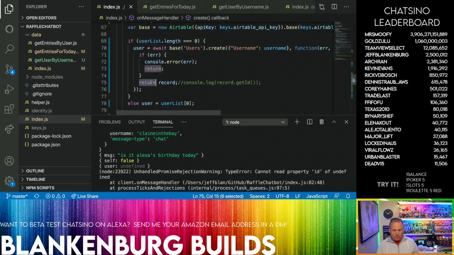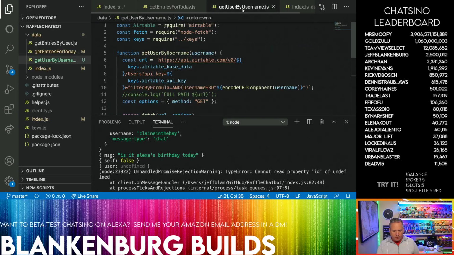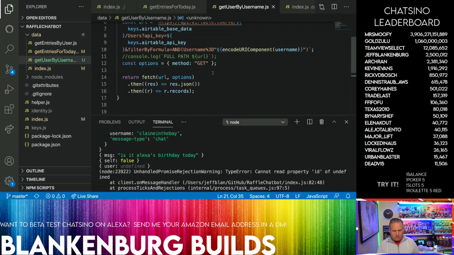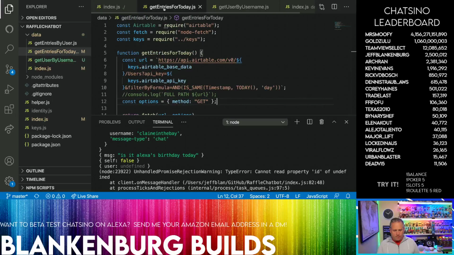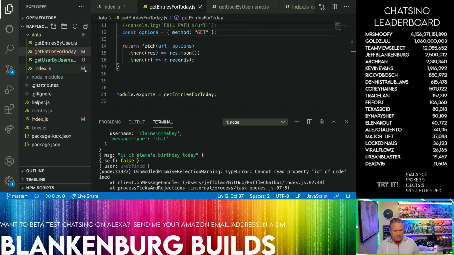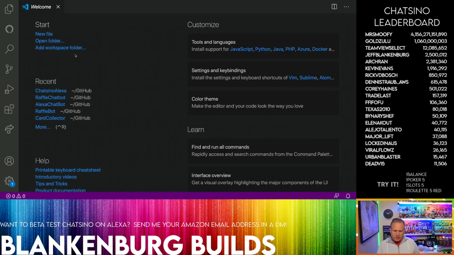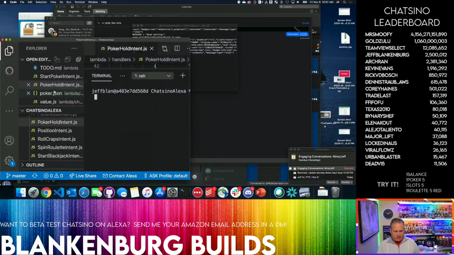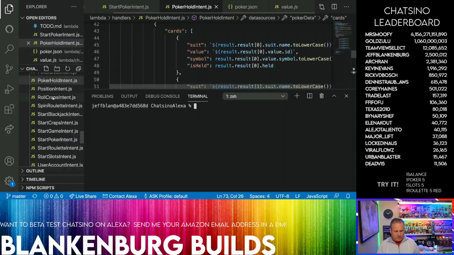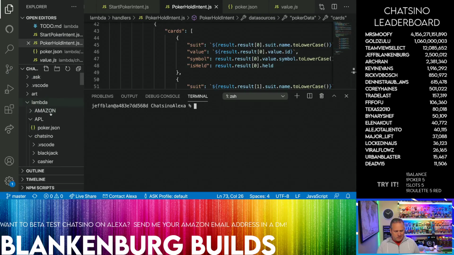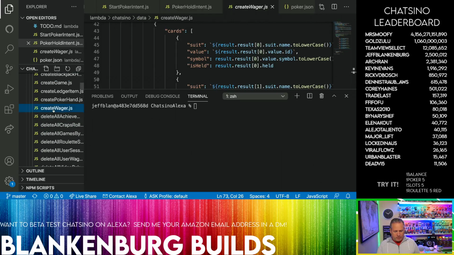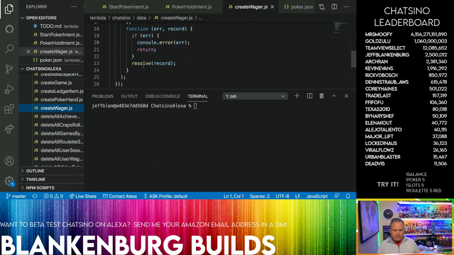I need to figure out what I'm supposed to do here. So let's go look at one of these other ones and look at what I'm doing wrong here. We have to go to another code base. So let's do File, New Window, and figure out what I normally do there when I need to resolve those. The Chatsino has plenty of examples of this. Let's go look at some data functions. Inside Chatsino, there's data. Create wager is an example. This is what I wanted instead. I knew that syntax didn't look right.